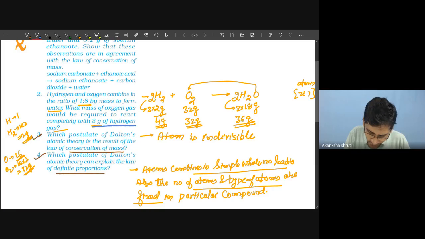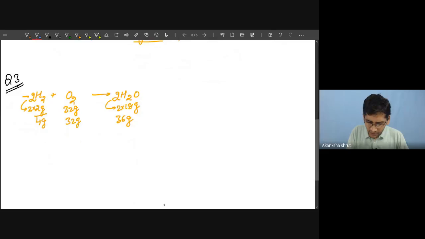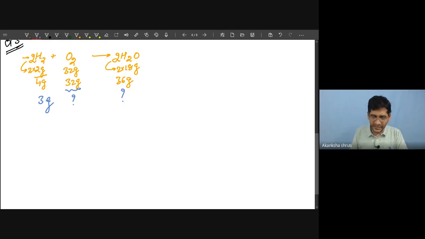So if the hydrogen is 3 gram, then how much gram of oxygen is required? So how much is required when this is made 3 gram? Simple arithmetic we have to do. And how much gram of water will be formed? Student, just observe this carefully. 4 gram needs 32 gram.